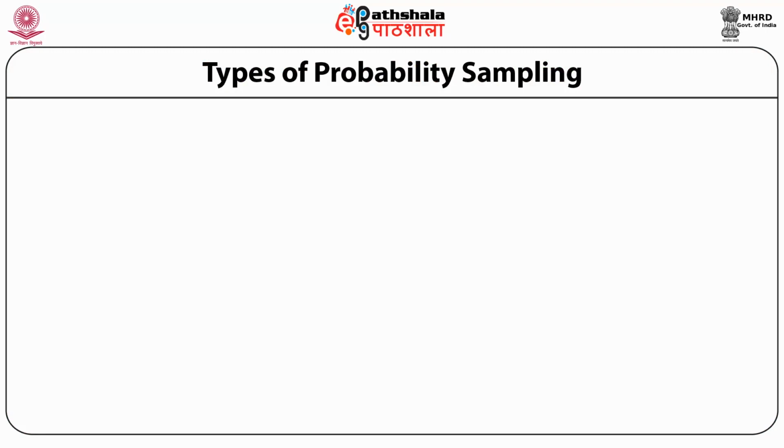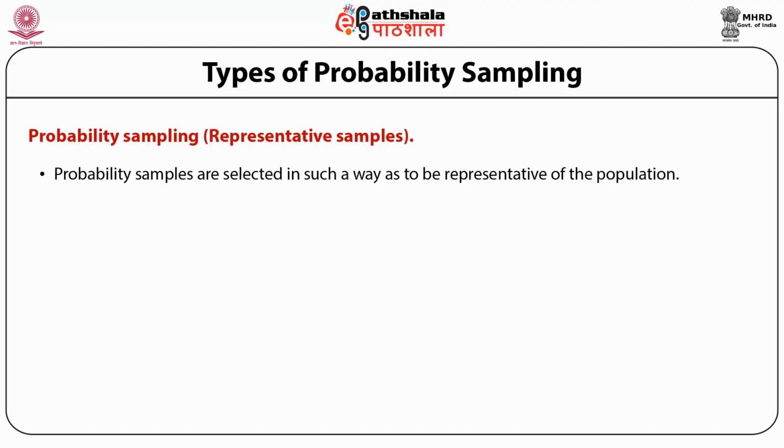Types of probability sampling. The best sampling is probability sampling because it increases the likelihood of obtaining samples that are representative of the population. Probability sampling is also called representative sampling. Probability samples are selected in such a way as to be representative of the population.